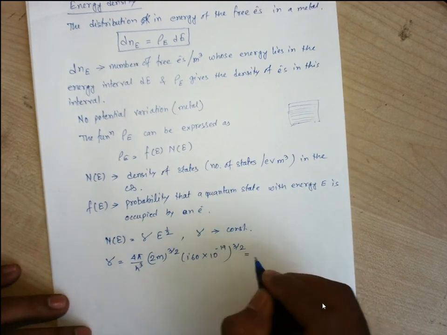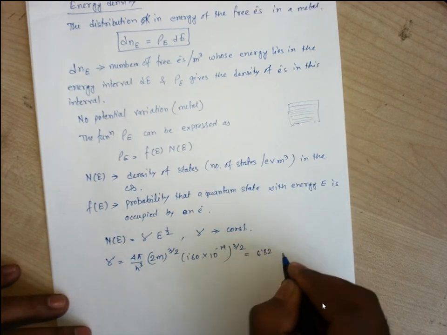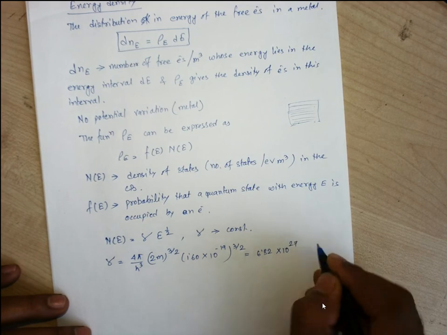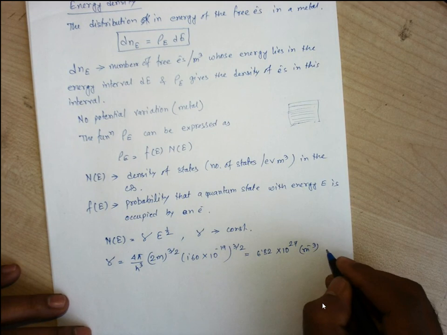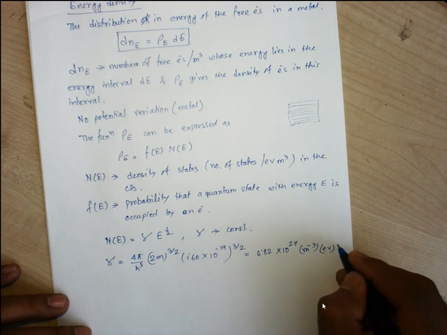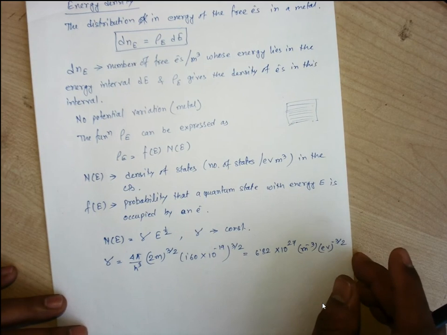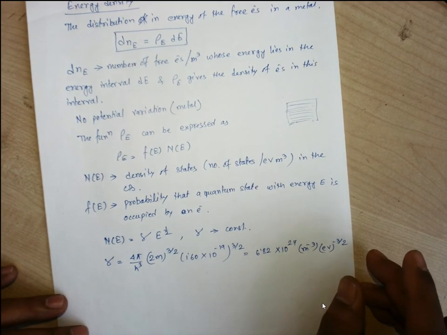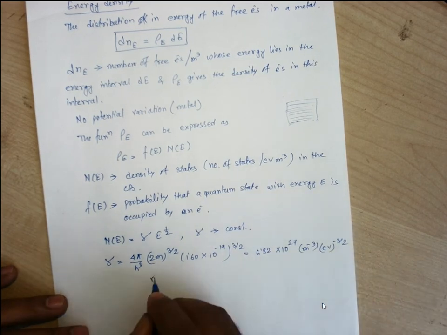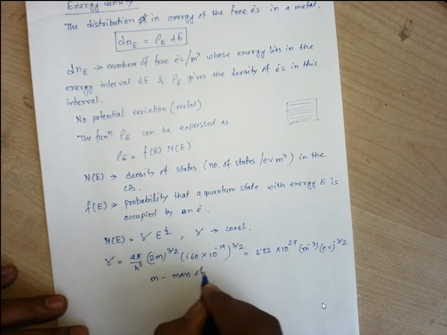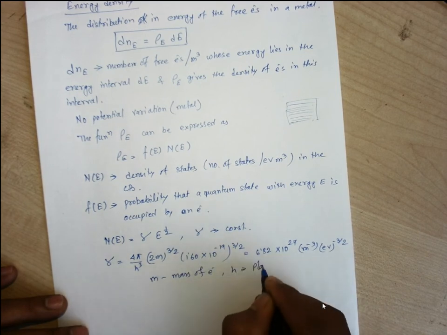The simplified value is 6.82 into 10 to the power 27 per meter cube eV to the power minus 3 by 2. Here m is the mass of the electron and h is the Planck constant.